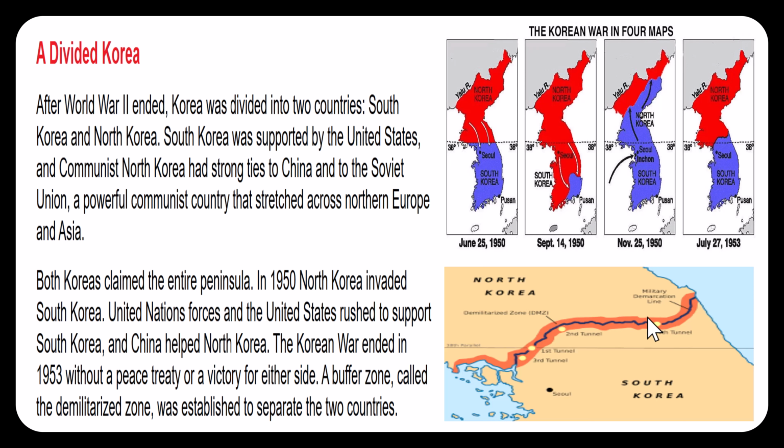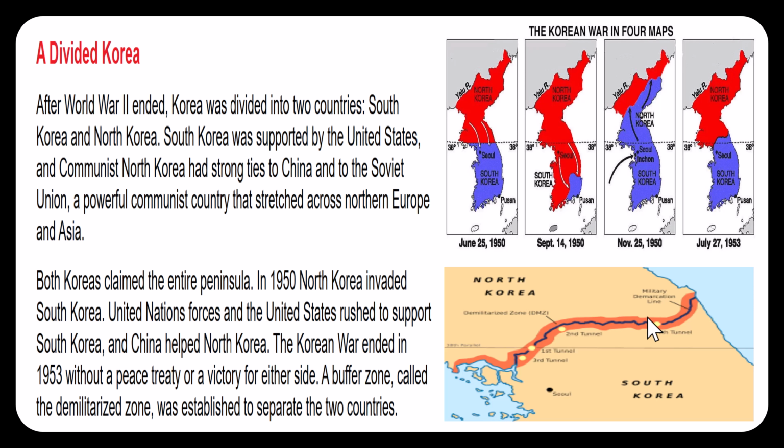Question 17. Which 2 forces supported South Korea? You had the United States and the United Nations, which was a group of countries around the world to try to promote peace and stability and democracy in the world. Well, in many cases, democracy. Question number 19. How did the Korean War end in 1953? It ended without a peace treaty or victory for either side. It was kind of, in many ways, called a tie.